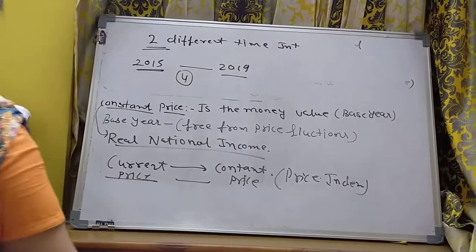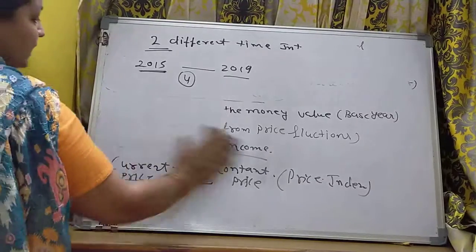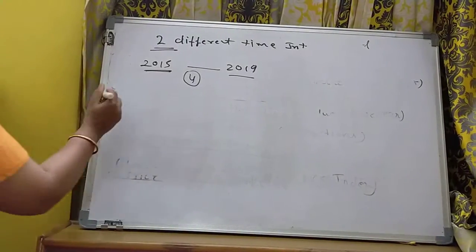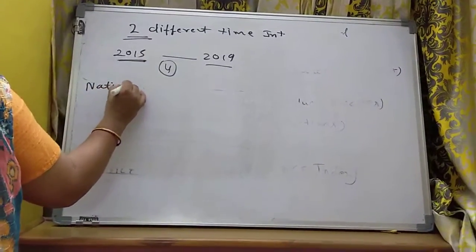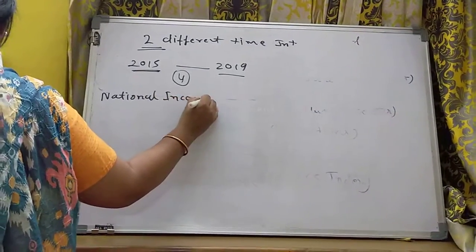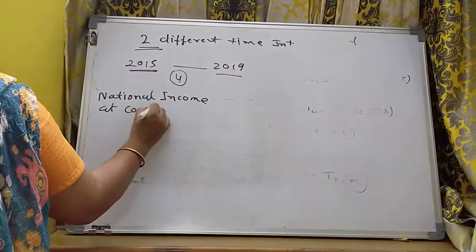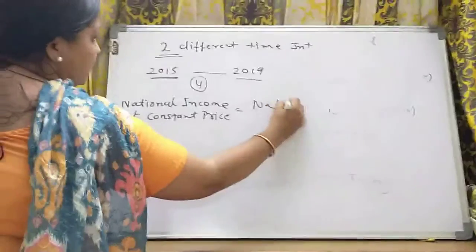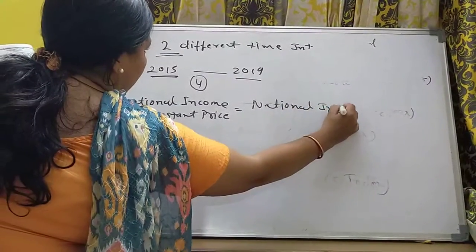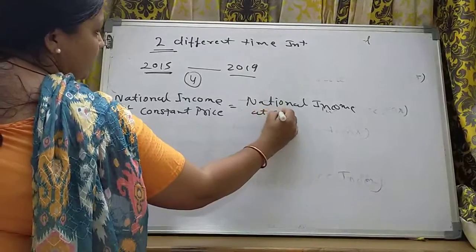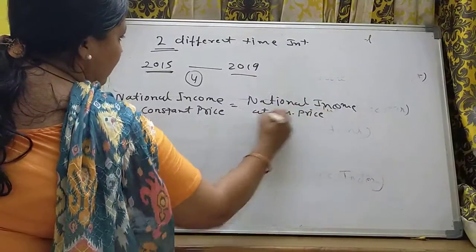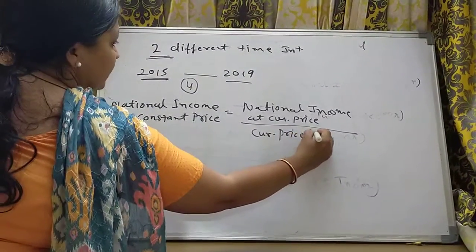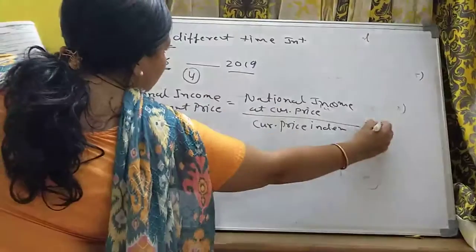Fine. So what is the formula of national income at constant price? Now we discuss the formula of the national income at constant price. National income at constant price equals national income at current price upon current price index into 100.